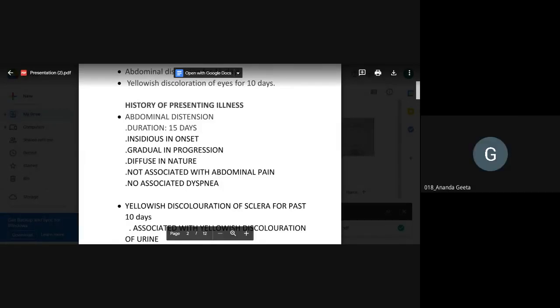Suppose on palpation, when we remove our hand, the pain aggravates. Yes, there will be a rebound tenderness. And suppose it is a perforation, yes, there will be guarding and rigidity. The patient will not allow us to examine.